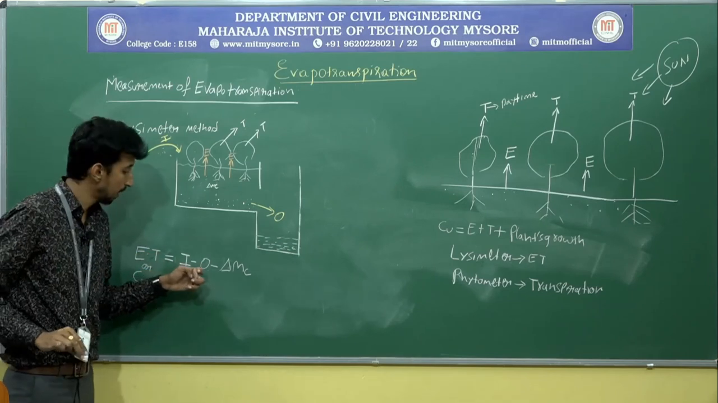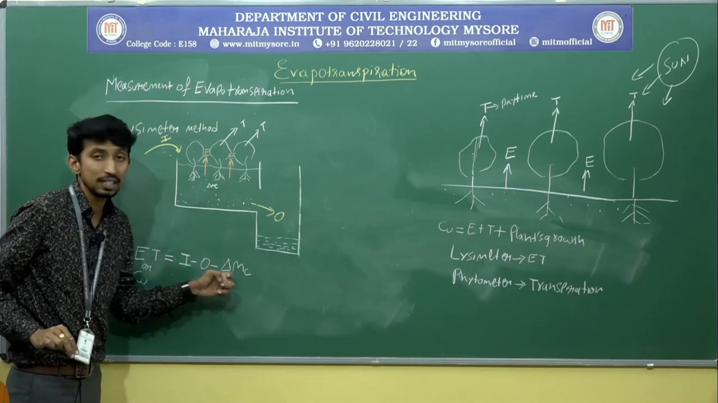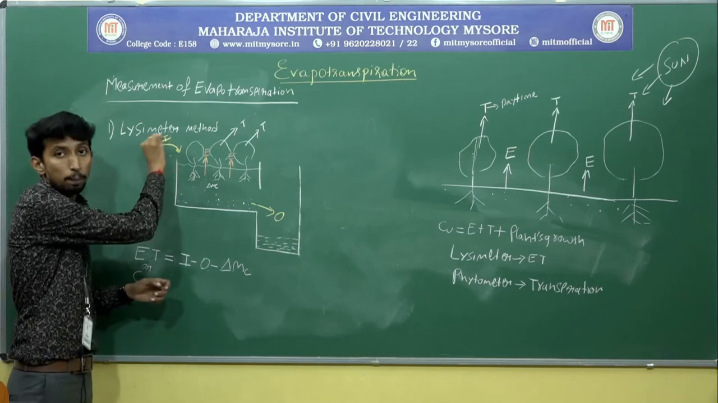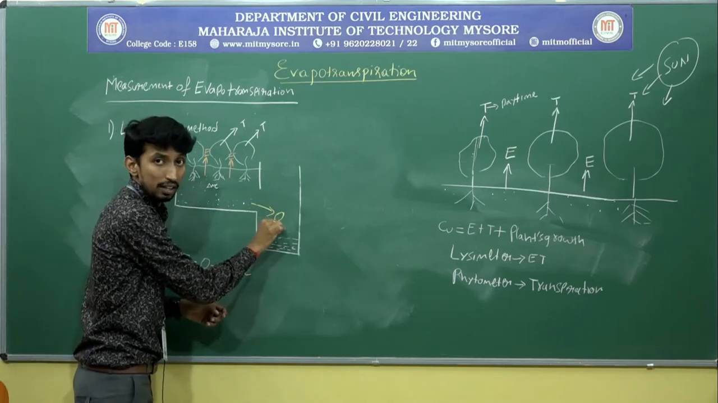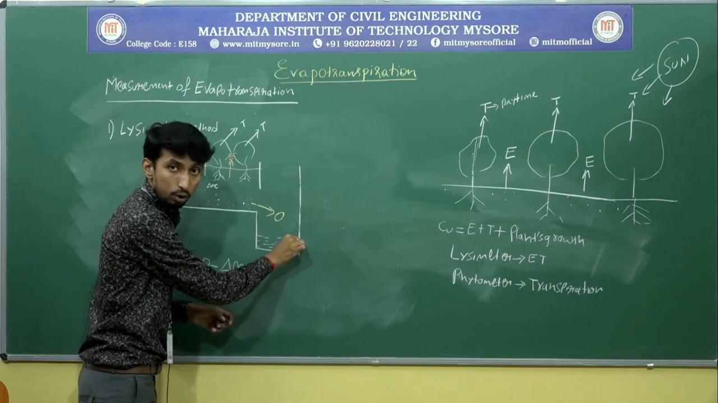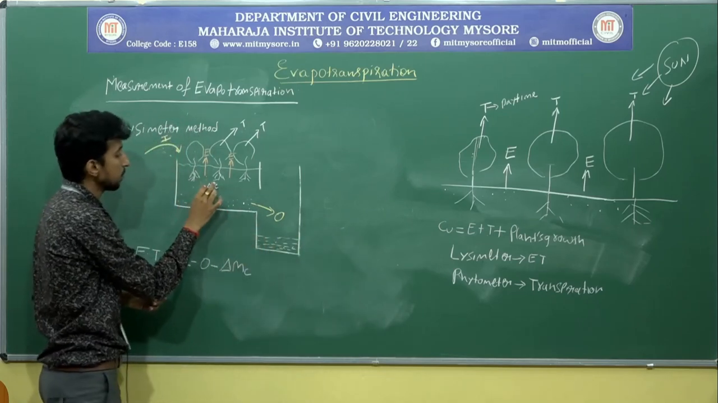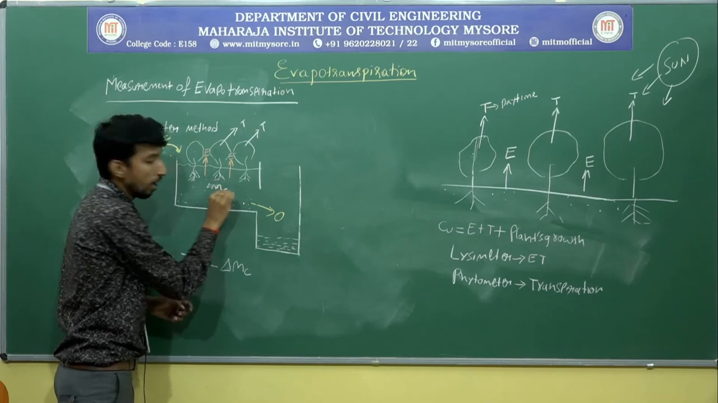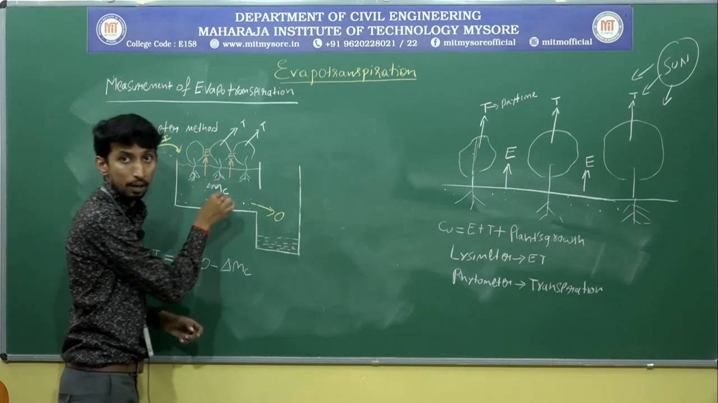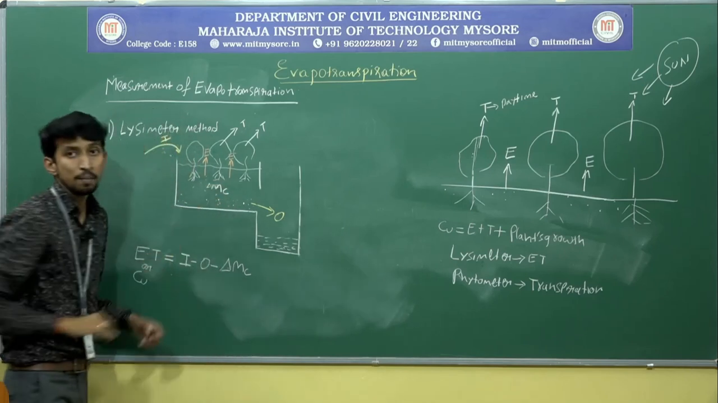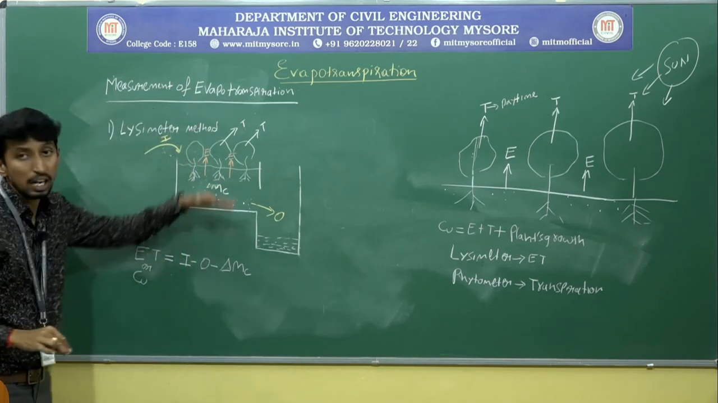Inflow minus outflow minus delta MC. Inflow is the amount of water applied to the soil. Outflow is the amount of water collected in the drainage basin at the outlet. And delta MC is the moisture present in the soil at a particular time and at a particular place. The remaining water will get evapotranspired.